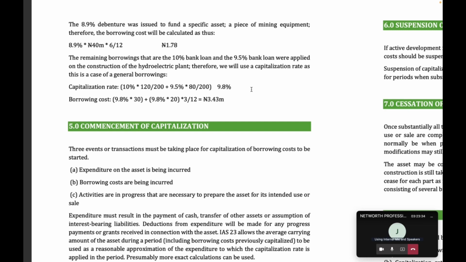I will just know that the 8.9% is dedicated to that. So far they have incurred 40 million. If they need more money on that asset, that is what that borrowing was meant for. The remaining two, the 10% and 9.5%, are for the hydroelectric plant. That's how you should say it.